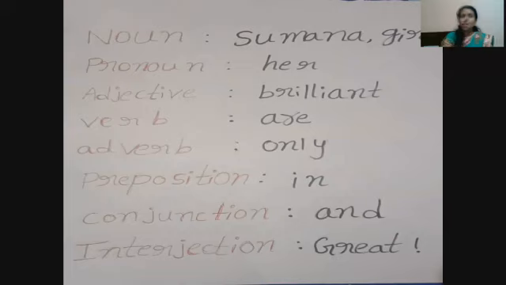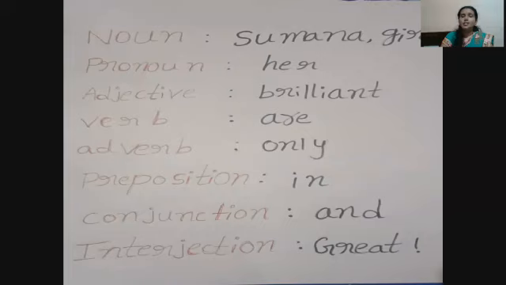Finally, recapitulation. Noun is naming word. Pronoun is substitution word. Verb is action word. Adverb is ly word. Adjective is describing word.